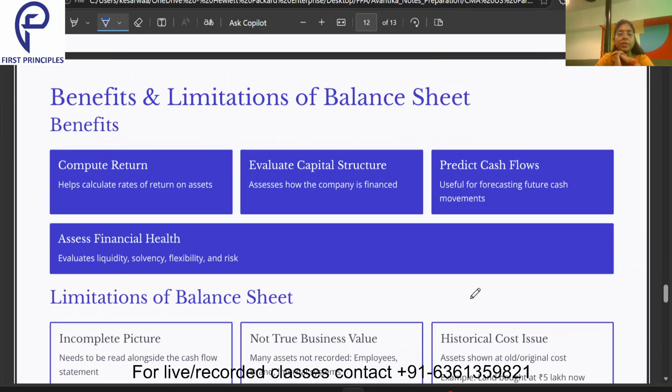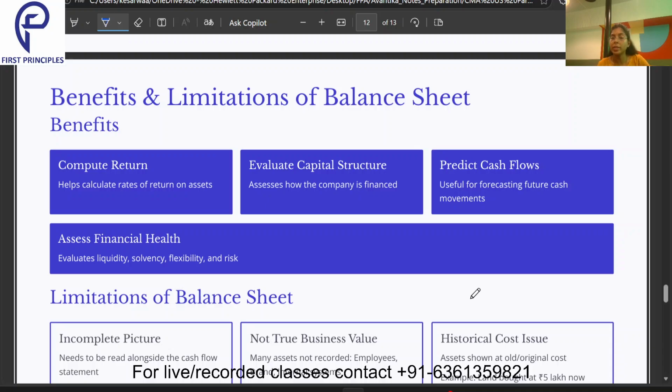Then what are some benefits and limitations of the balance sheet? Benefits are that it helps us to calculate the rates of return on assets. Then it helps us to evaluate the capital structure. It also helps us to predict the cash flows. Then assess the financial health. So computing return means what? From the assets we can compute the return, how much income we are generating. That is a benefit of the balance sheet.